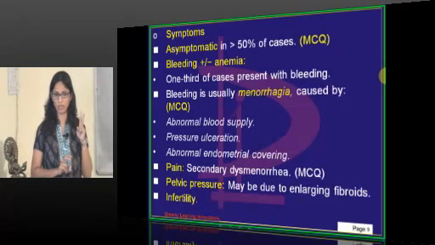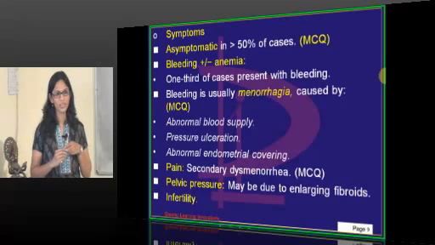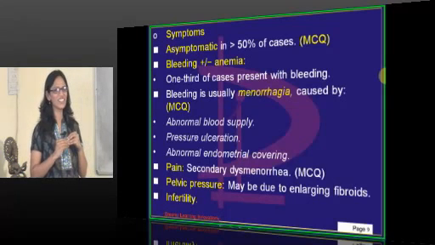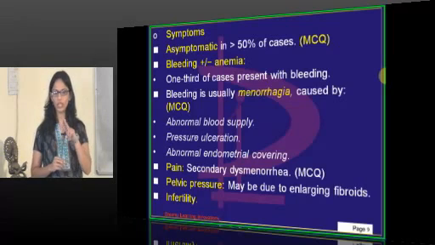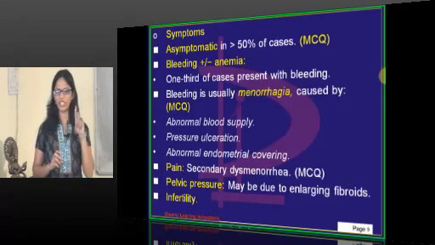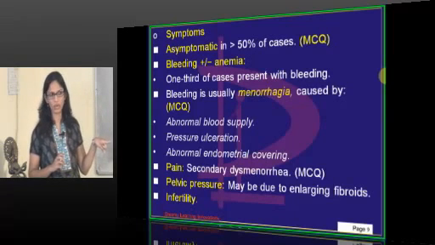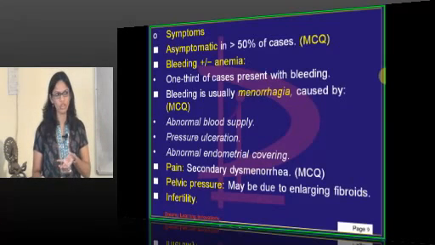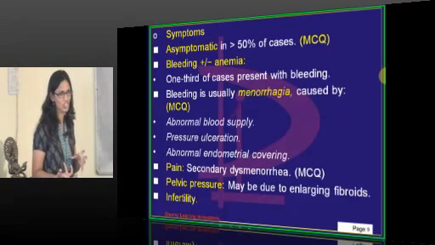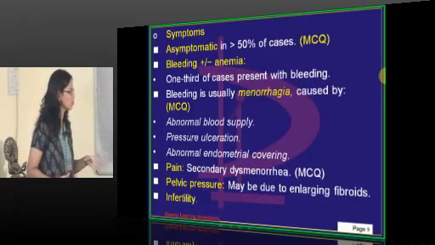What are the two types of dysmenorrhea? Spasmodic and... don't look at the book. Yes, right. There are two types of dysmenorrhea: spasmodic and congestive, and this fibroid leads to both types. Congestive, because definitely there is more blood supply to the fibroid, and spasmodic, it pains. There is a contraction in the uterus, so definitely it has to be spasmodic.